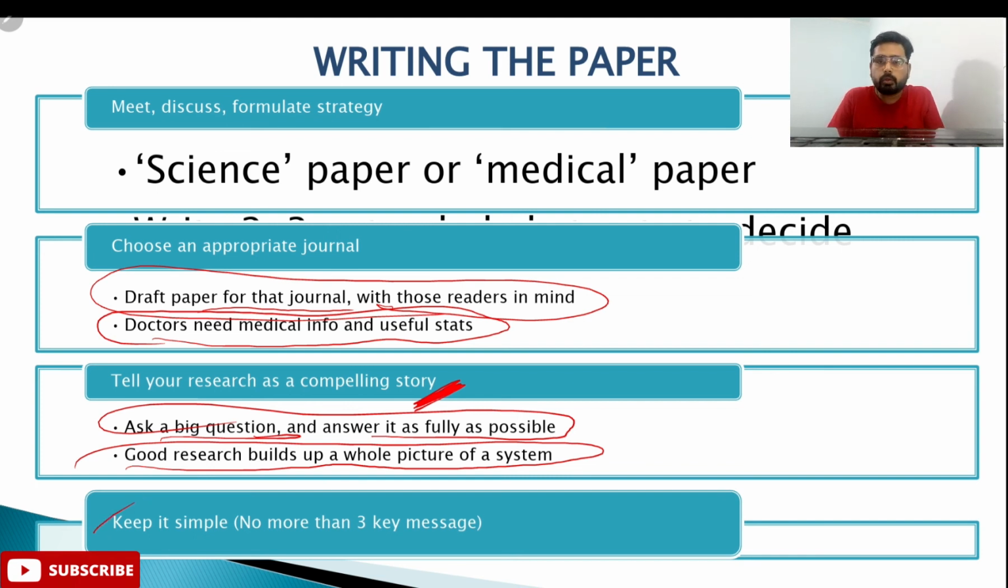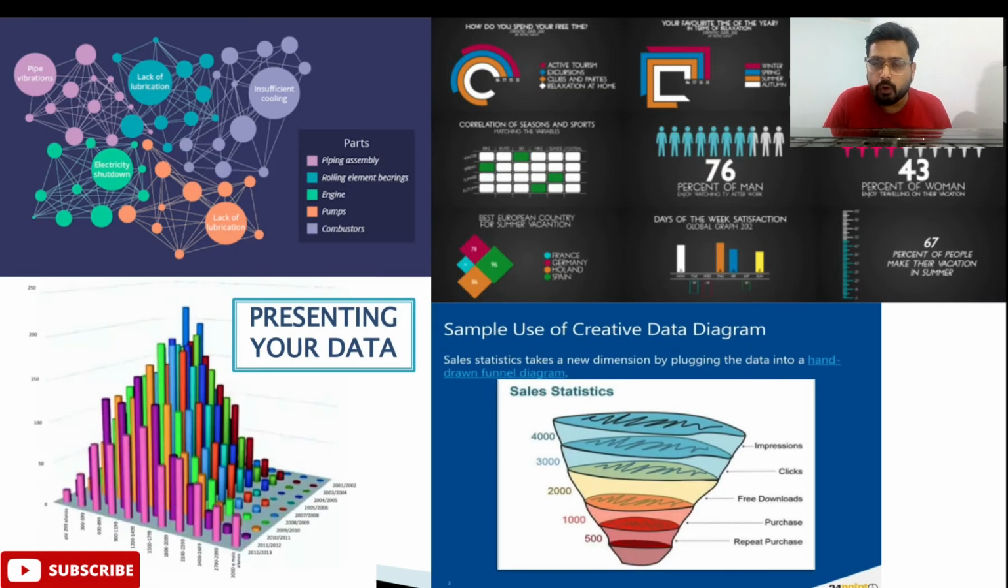Another important tip is to keep it simple. Don't overcomplicate things. Keep it simple, and no more than three key messages should be involved in your manuscript.